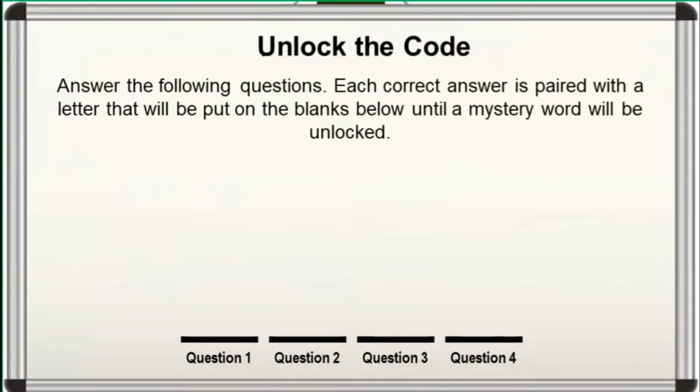We'll start with a simple activity. Answer the following questions. Each correct answer is paired with a letter that will be put on the blanks below until a mystery word will be unlocked. Are you ready? Press pause after a question is asked if you wish to have more time to answer.